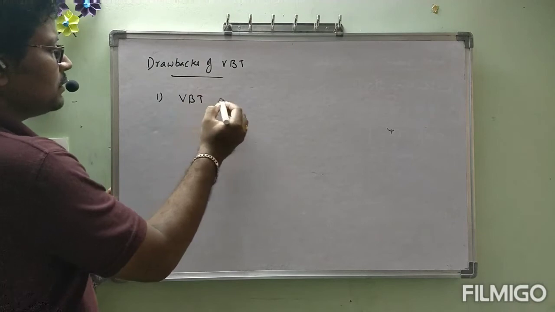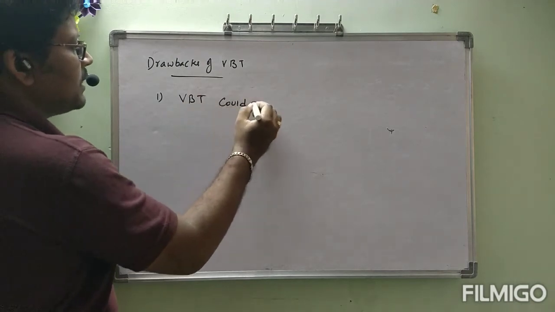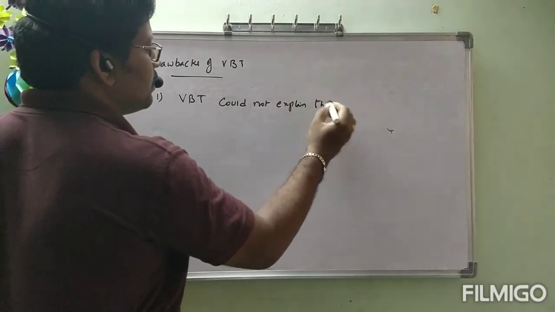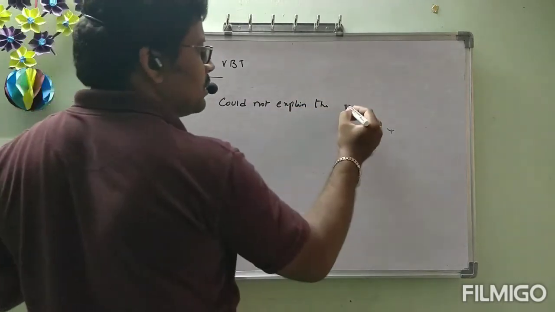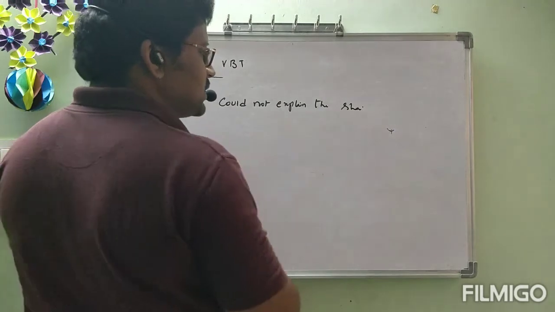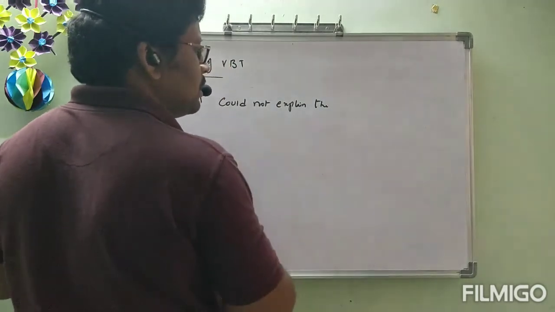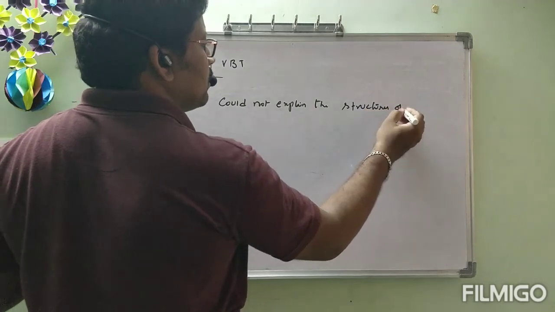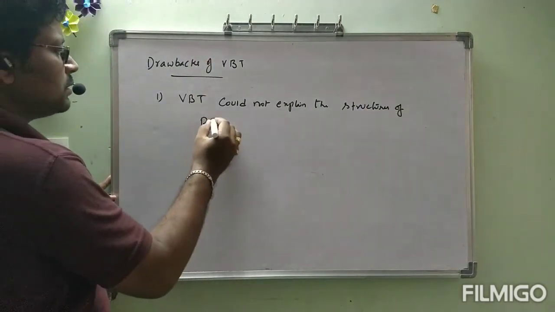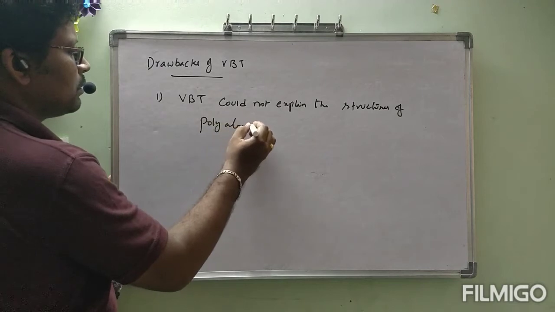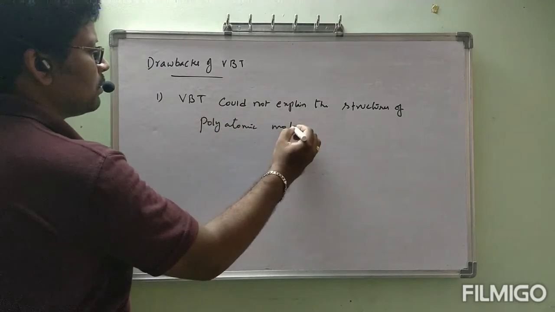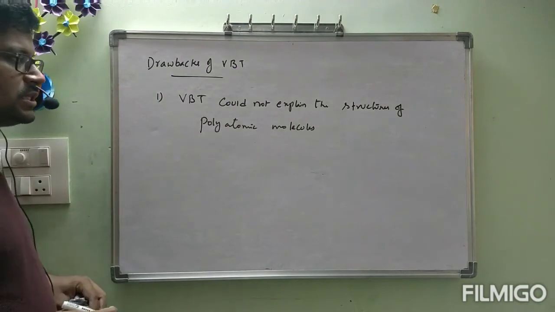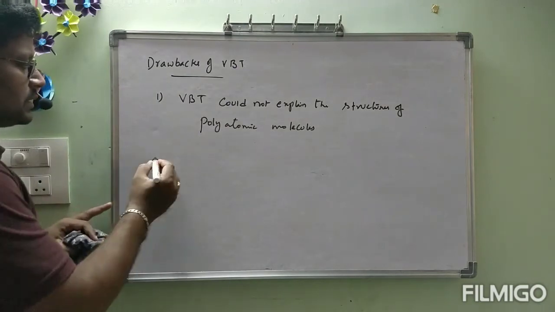Valence bond theory could not explain the structures of polyatomic molecules.